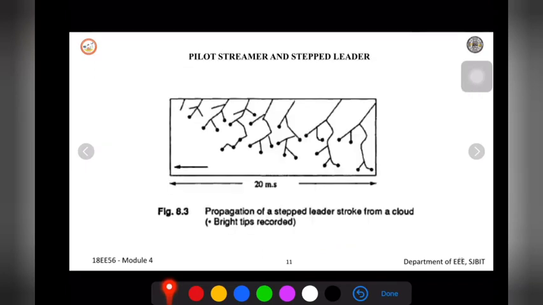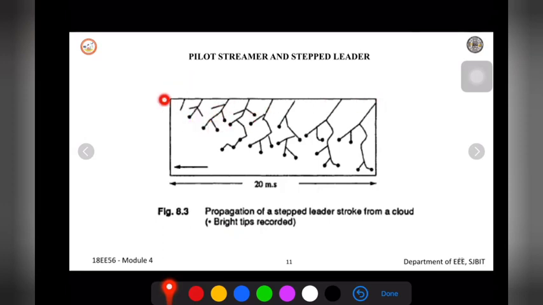So this is a diagram related to this, where you can see that the cloud is discharging with the help of the strokes. Where we say it's a stepped leader, which is touching from the cloud to the ground here. And also this leader, we say this as a leader, which will be moving from this point to this point.